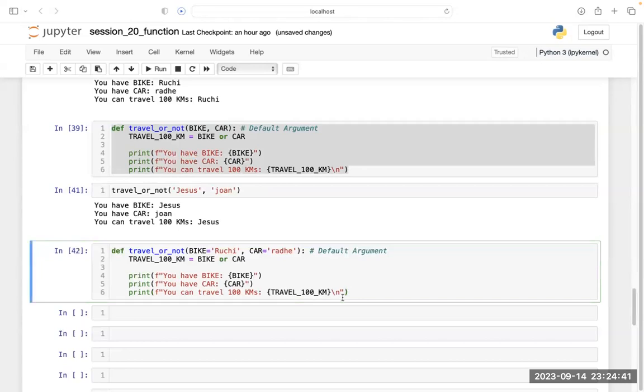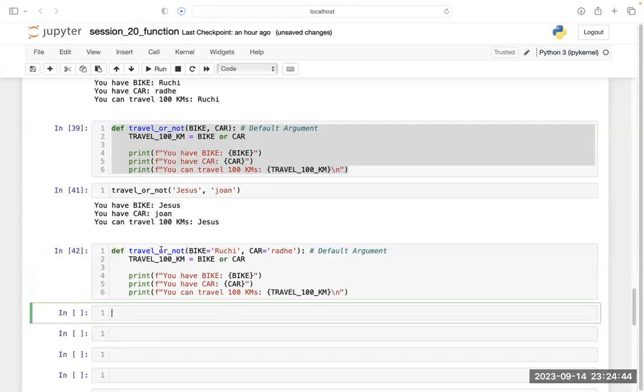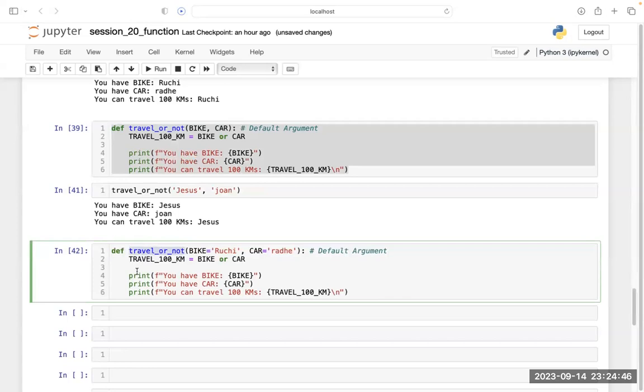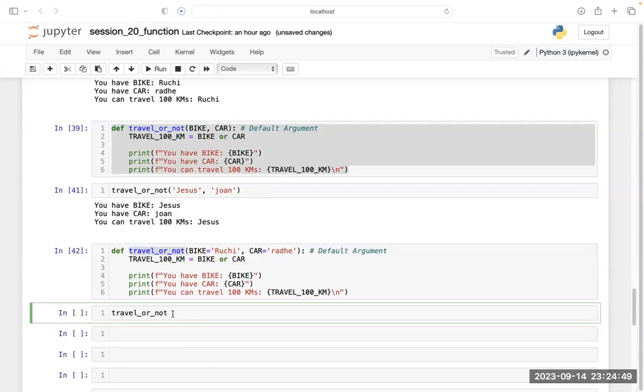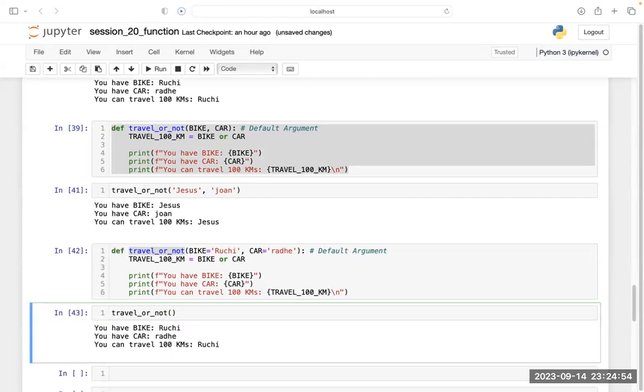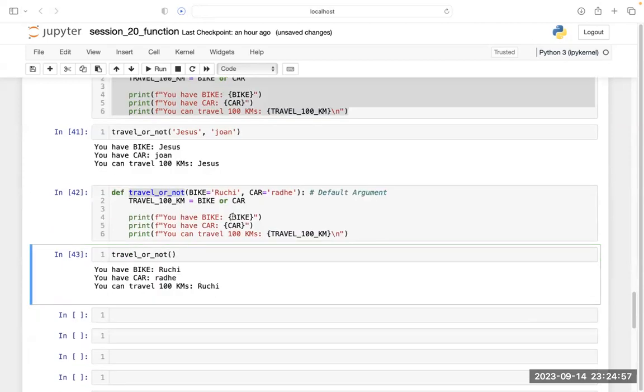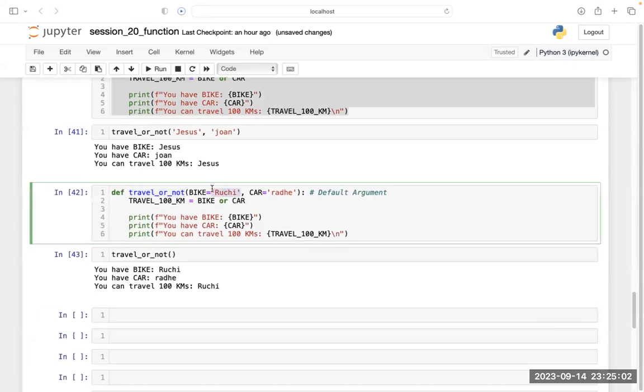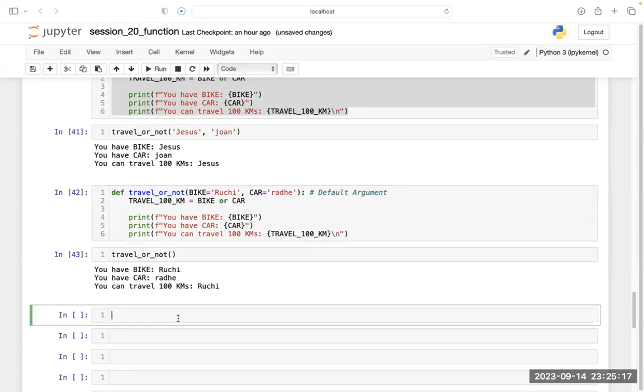So if I run this and if I simply call this without putting any argument inside it, my code will run. And it is taking that argument which I have defined at the time of function definition. Getting it? Yes. Mr. Misra, are you getting this thing or not? Yes. Fine. Now, let's see a next level thing.